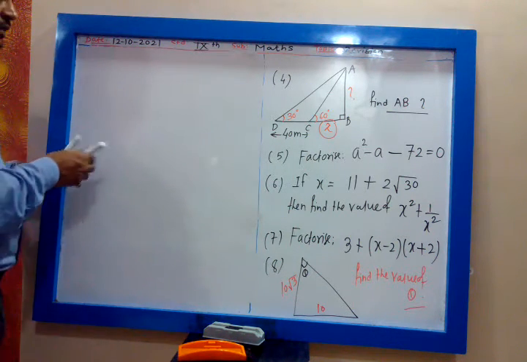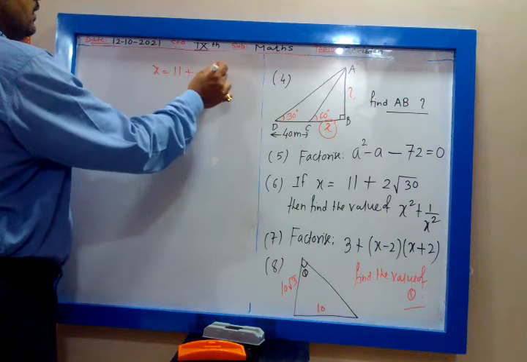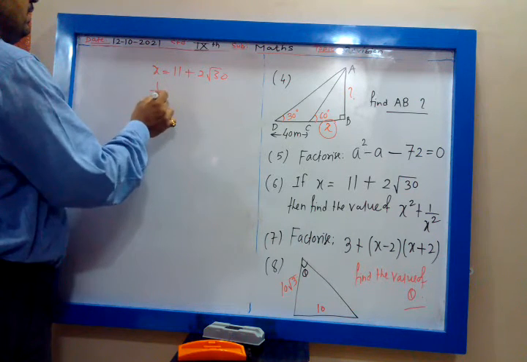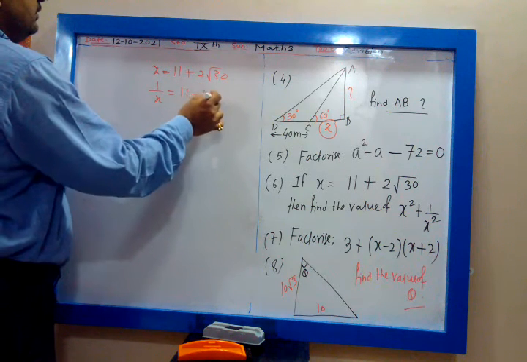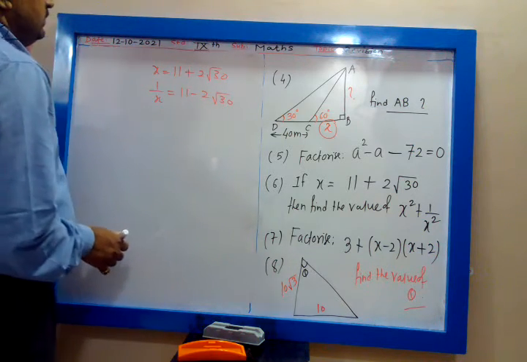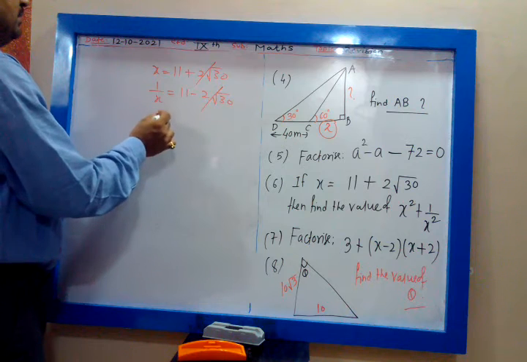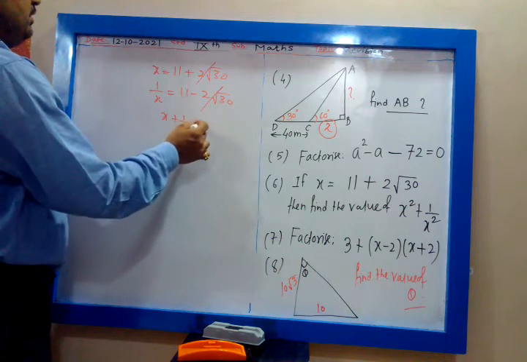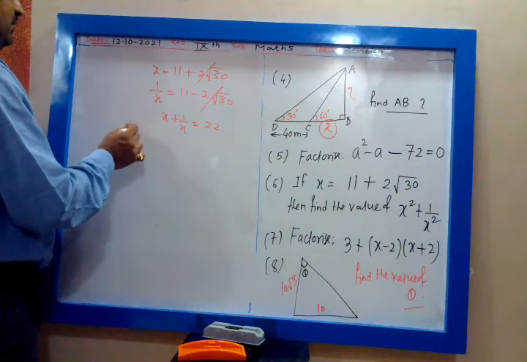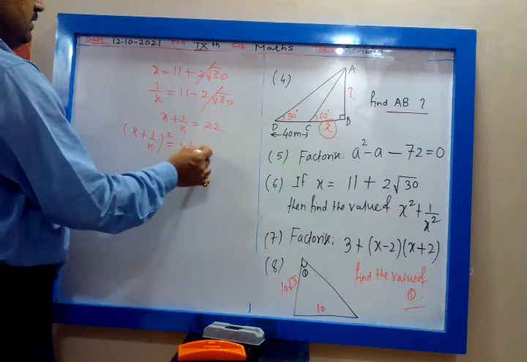Okay, let us see. X is 11 plus 2 root 30. So 1 by x will be 11 minus 2 root 30. Okay. So this gets cancelled, x plus 1 upon x. X plus 1 upon x will be 22. So x plus 1 upon x whole square will be x square plus 1 upon x square plus 2.